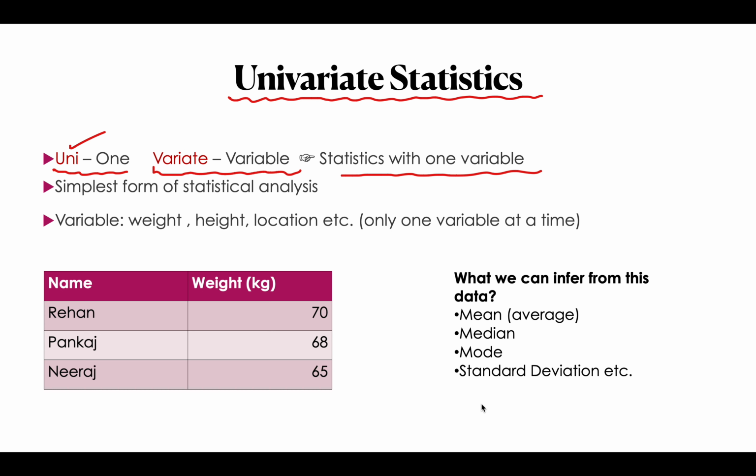Now here I can collect the name of the students, then their background, from which city they belong, whether he's a rural or an urban student, and then I will collect the marks. Obviously, what are his marks, right? And what is his performance till now? What is his CGPA?